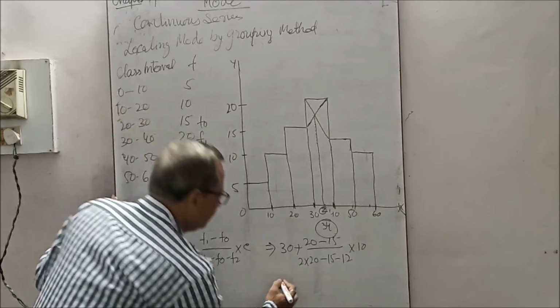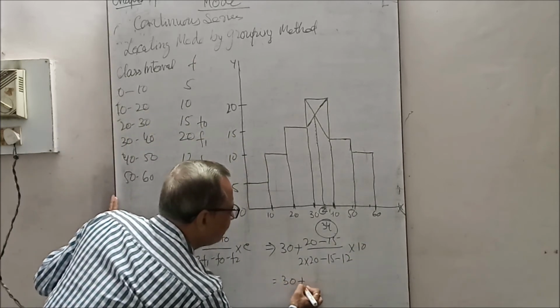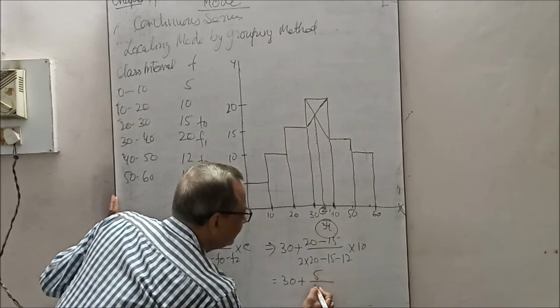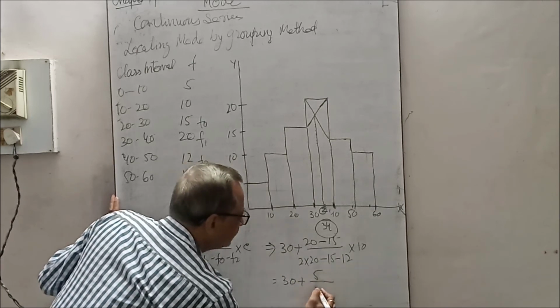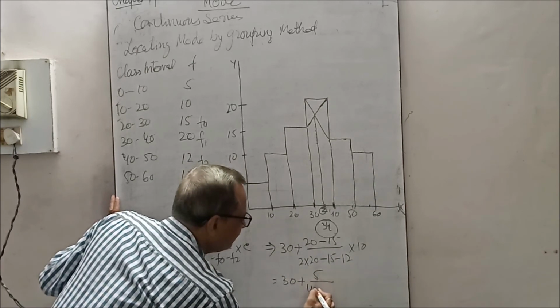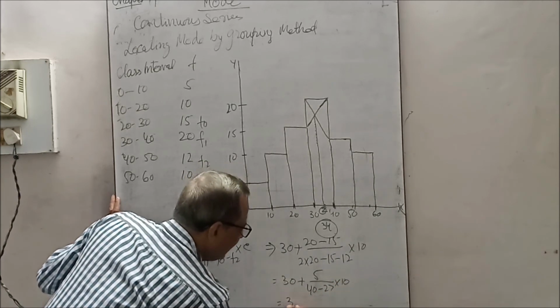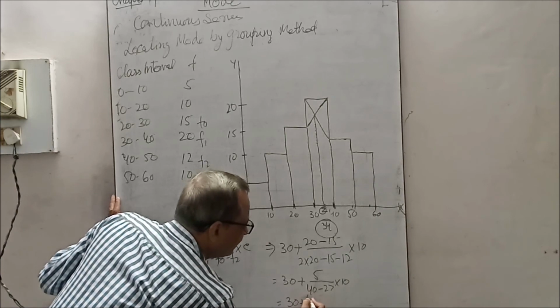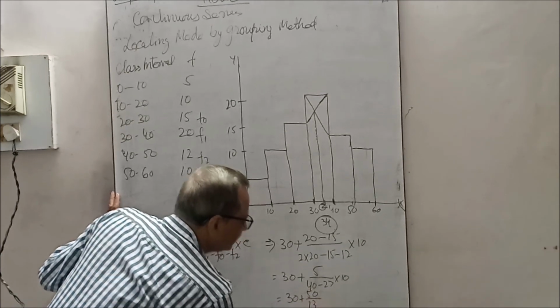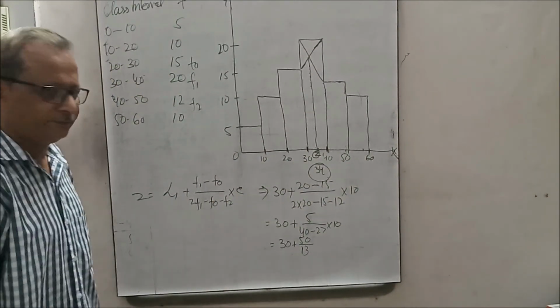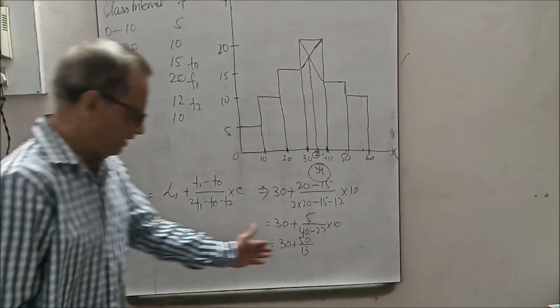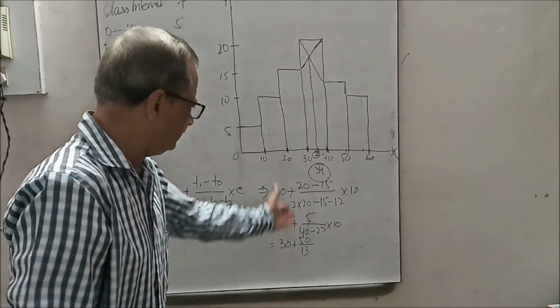That is 30 plus 5 upon 40 minus 27, into 10. Simplify it: 30 plus 50 upon 13. You will find it is 33 point something.